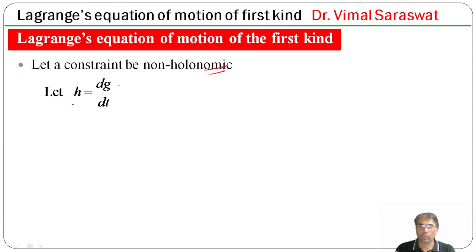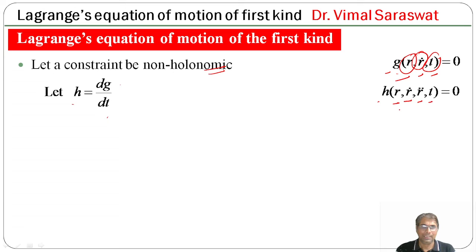So let h equal dg by dt, and g is a function of r, r dot and t, that is g is a function of position, velocity and time, and h is a function of r, r dot, r double dot and t, that is h is a function of position, velocity, acceleration and time, because h equals dg by dt. So if we differentiate g, then we obtain h, and hence h is a function of position, velocity, acceleration and time.